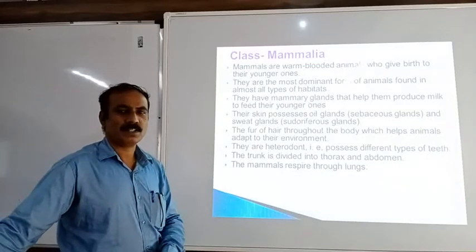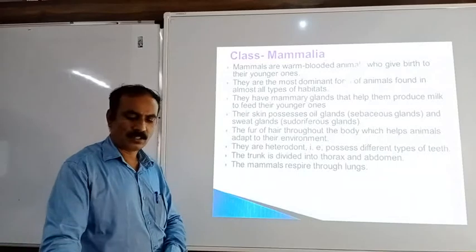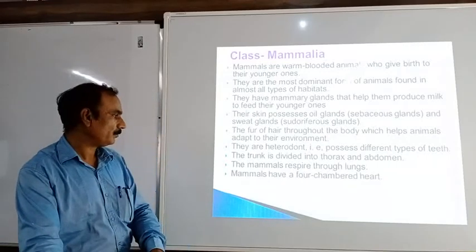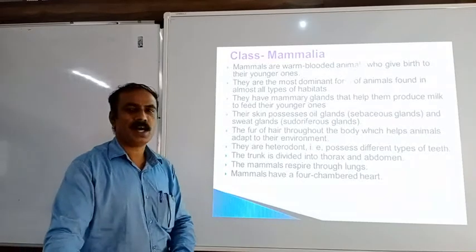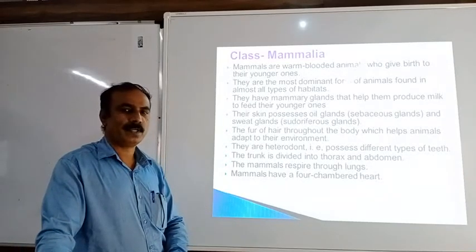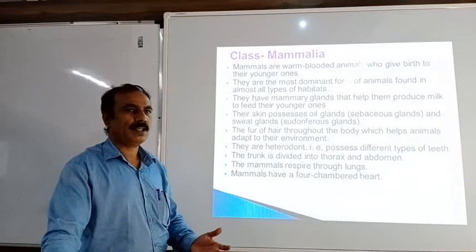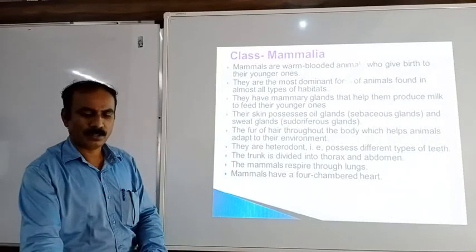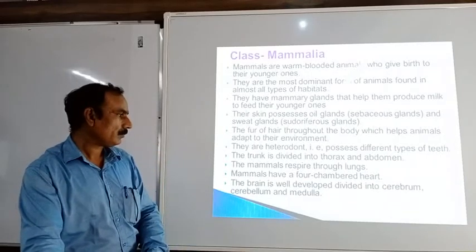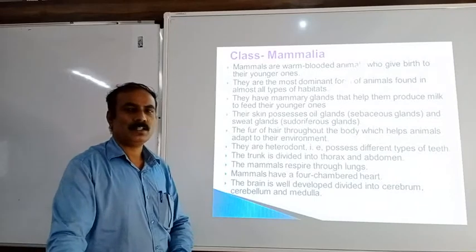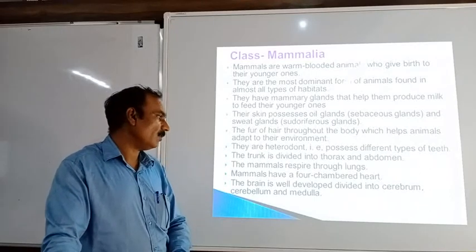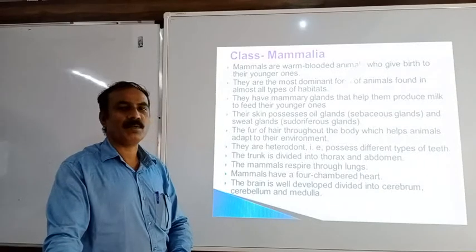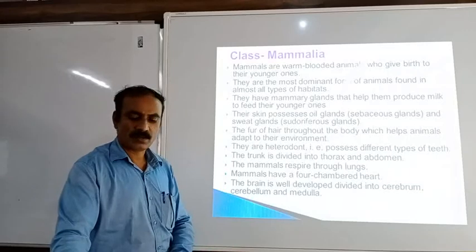The respiration takes place with the help of lungs. So lungs are the respiratory organs in which the exchange of gases takes place. Then a four-chambered heart is present. Two auricles and two ventricles are present in the heart, and with the help of the pumping action of the heart, the circulation of blood takes place. A well-developed brain is present in the mammals, in which different parts of the brain like cerebrum, cerebellum, and medulla oblongata are well developed.